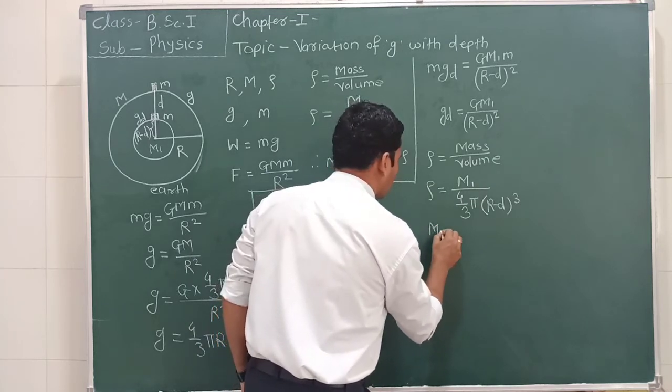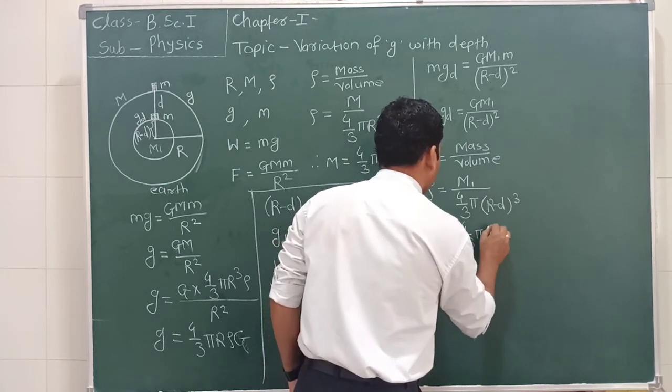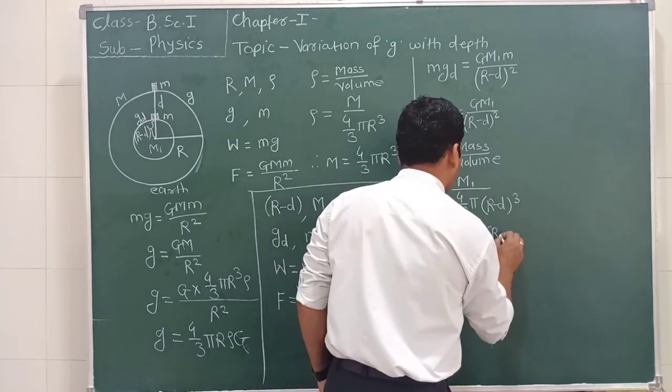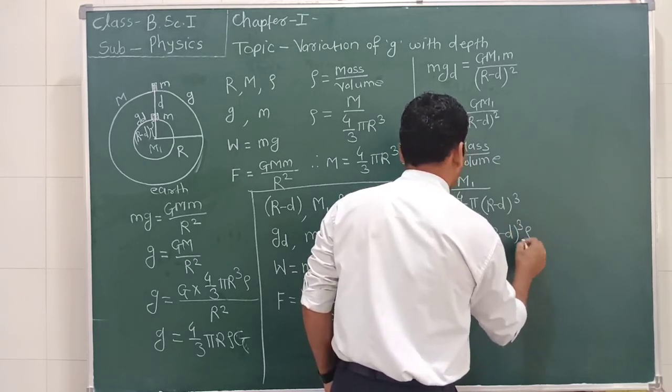m1 is equal to 4/3 pi (r minus d) cube multiplied by rho.